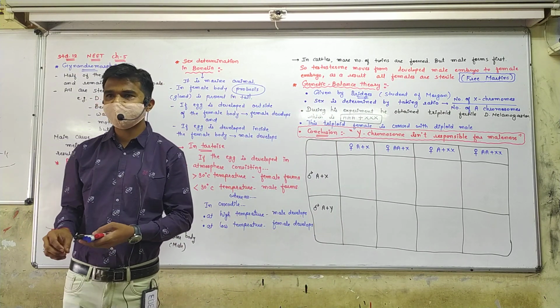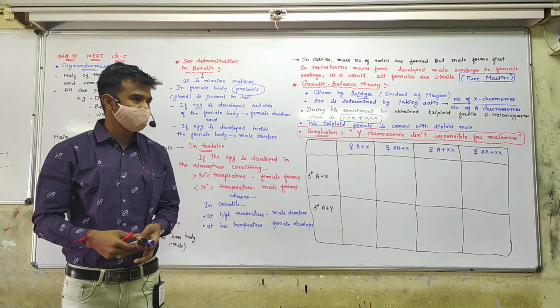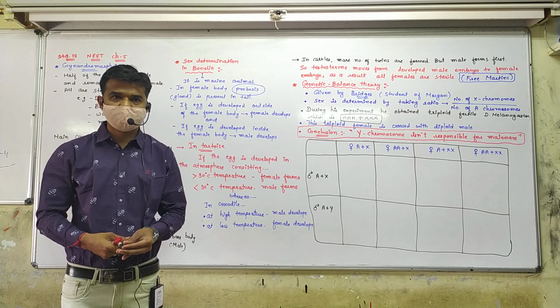So these 8 squares indicate 8 types of zygotes,